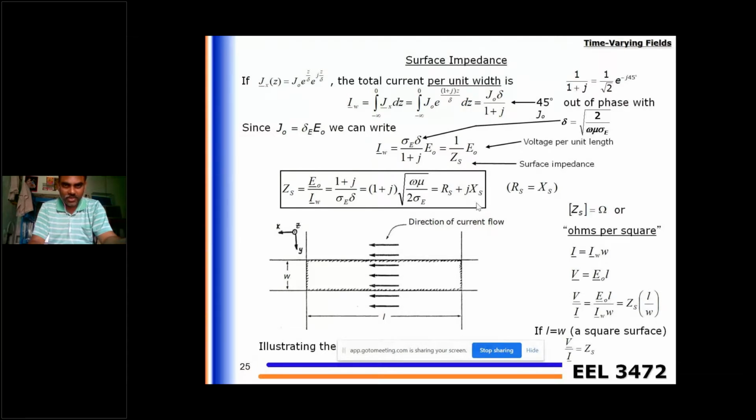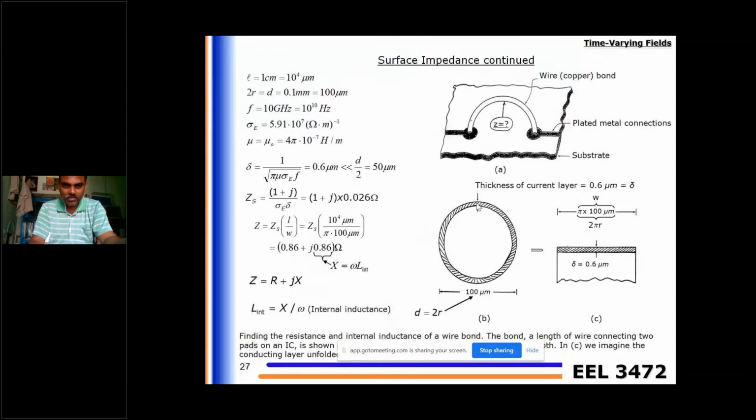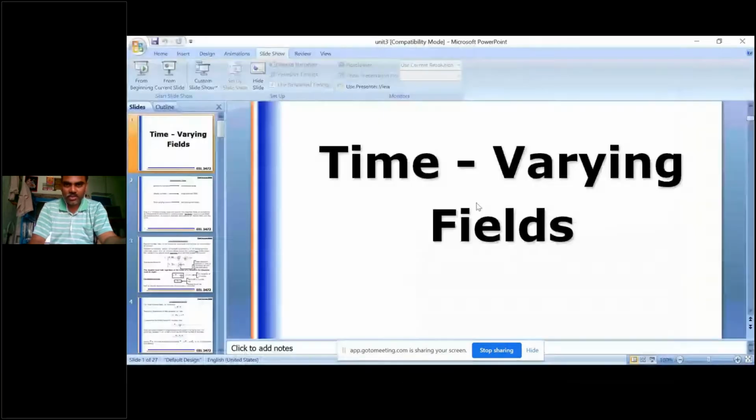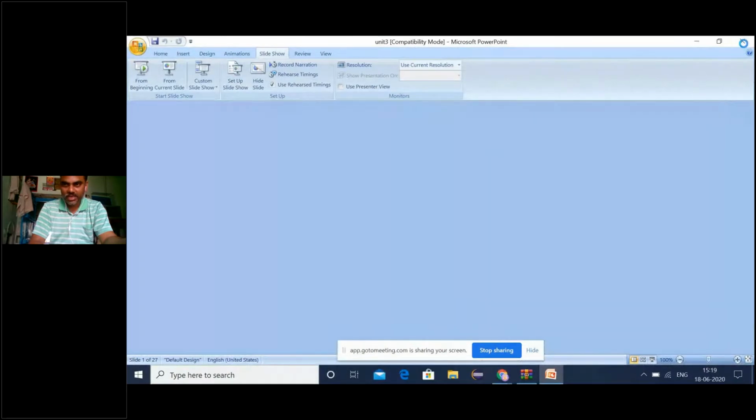I am sharing these materials, we can go through these. Okay, so these are about electrostatics and magnetostatics and time varying fields.